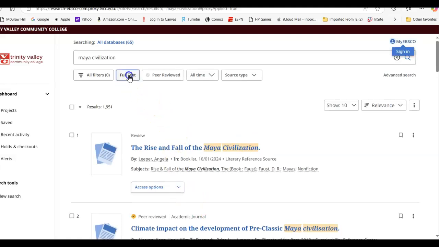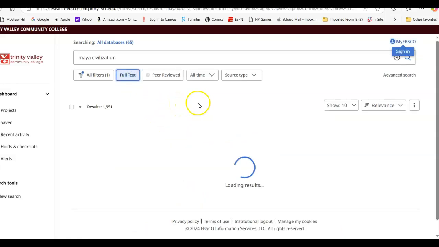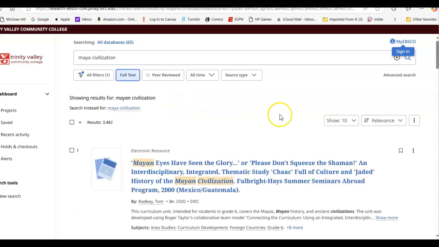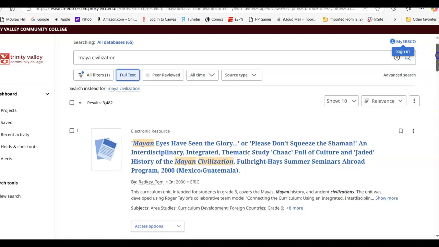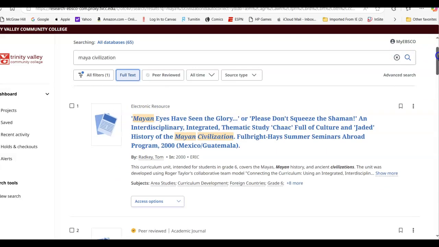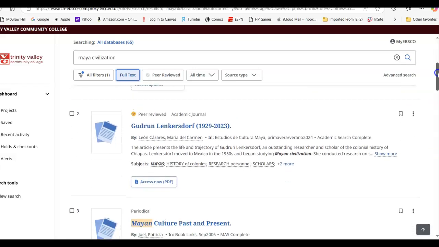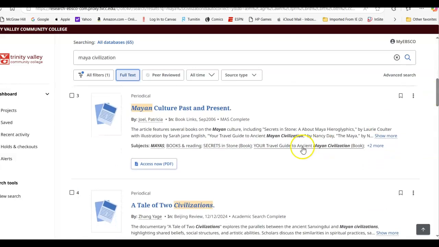You want to look at full text. And you'll see some of these, an interesting title on this one. This is actually a curriculum for grade 6, talking about the Maya. This is a fairly good article here, looking at some of the books that have been written, just to give you a summary of those.